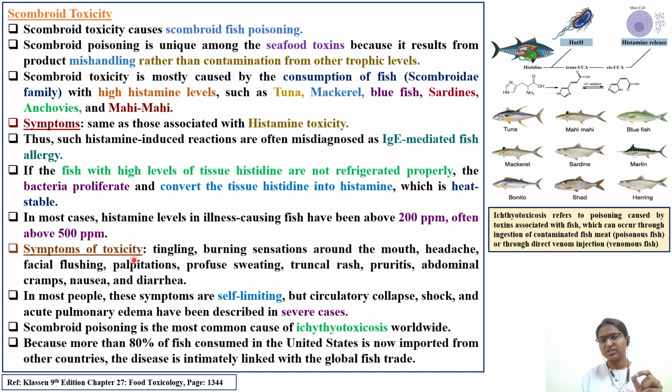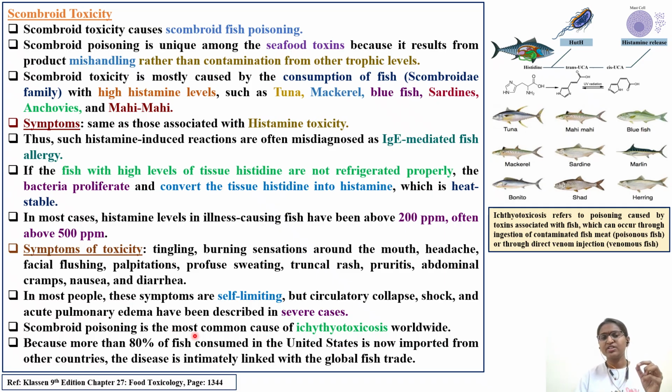Symptoms of toxicity are similar to those of histamine-related reactions: tingling, burning sensation around the mouth, headache, facial flushing, palpitation, profuse sweating, truncal rash. In the picture you have seen complete red rashes, pruritus, abdominal cramps, nausea, and diarrhea. In most people, these symptoms are self-limiting; they recover. But circulatory collapse, shock, acute pulmonary edema, meaning a filling of fluid in the lungs or difficulty in breathing, have been described as severe cases.